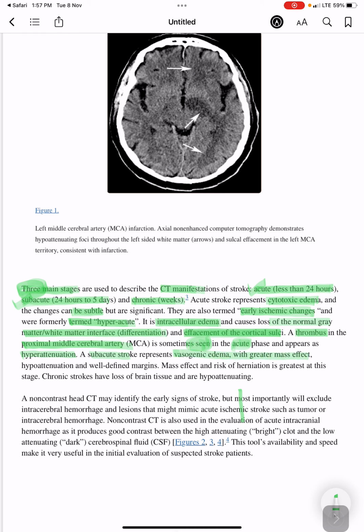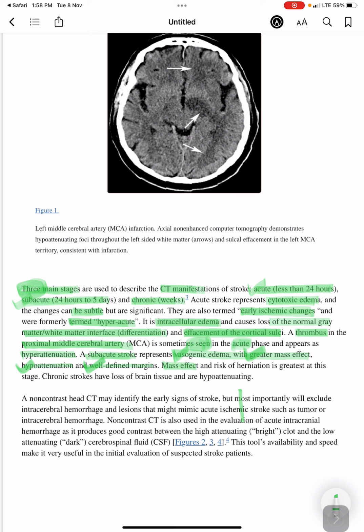A subacute stroke represents vasogenic edema with greater mass effect, hypoattenuation, and well-defined margins. So how does a subacute stroke appear?